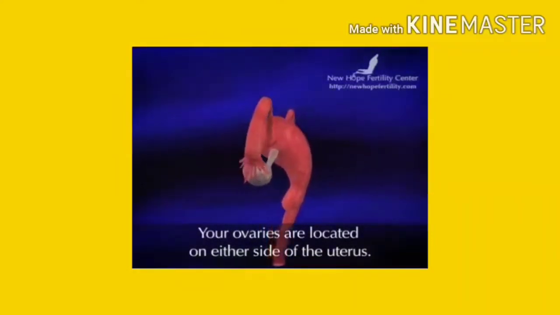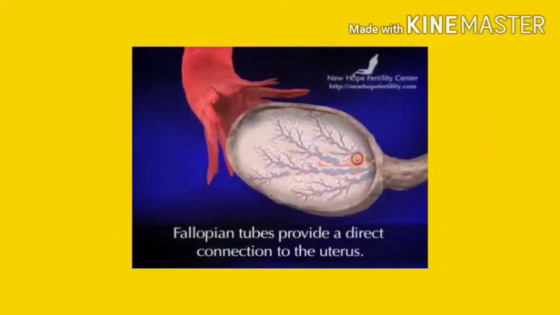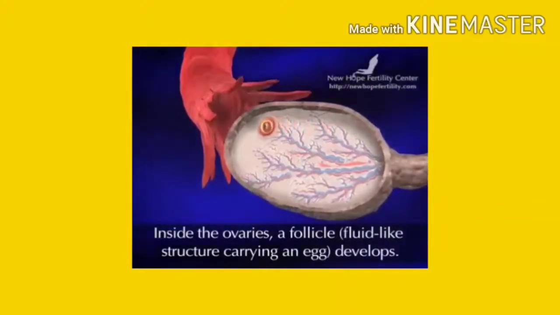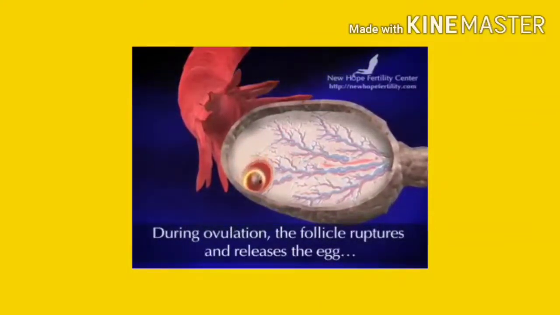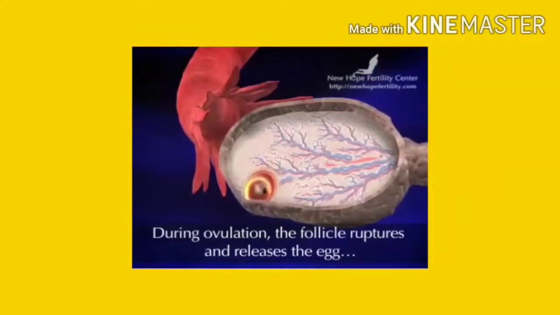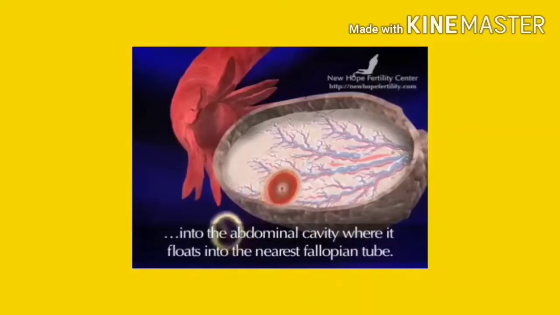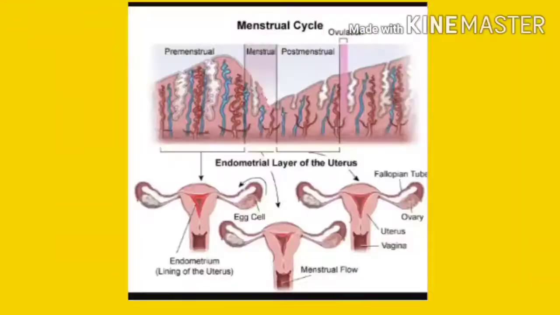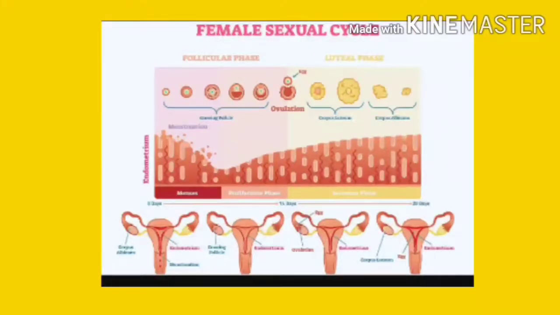During this stage, estrogen reaches its peak, and in this particular phase we can see in the diagram also that there is an increase in the LH hormone and FSH hormone. The level of LH hormone increases, and you can see in the ovarian cycle that the ovum is there. It gets released from the Graafian follicle, and here the estrogen hormone also increases. Now see in the uterine cycle that the size of the endometrium increases. All these are the changes that take place during this ovulatory phase.